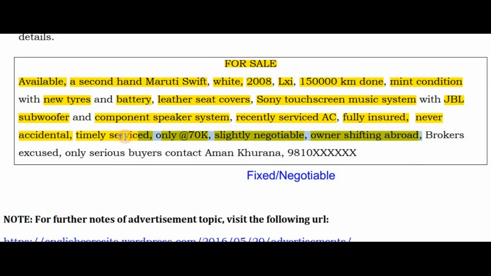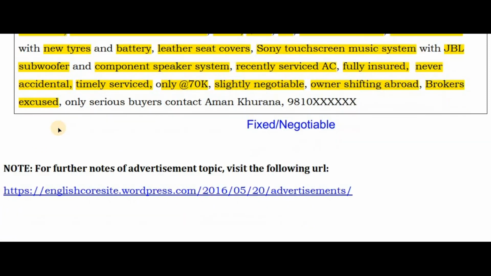"No brokers": brokers are those mediators who go to prospective buyers and tell them that they'll get them a car, and then when the buyer comes to me, the seller, he takes a commission from me too, and he takes a commission from the buyer too, so it increases the price. So that's why I'm saying no brokers, I'll sell my car straight away to the buyer, not to any broker. So only serious buyers contact Aman Khurana and contact number.